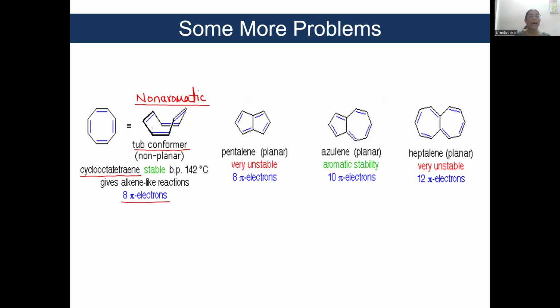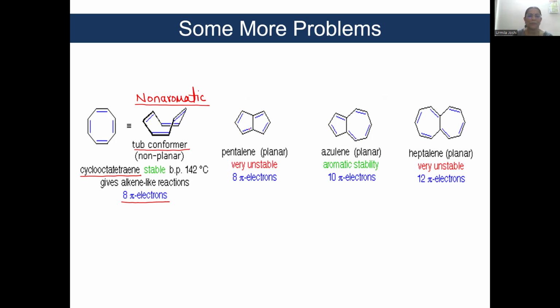Secondly, it gives addition reactions. You know, aromatic compounds do not give addition reactions, right? Look at these structures. Now, remember, this structure has 2 cyclic rings.